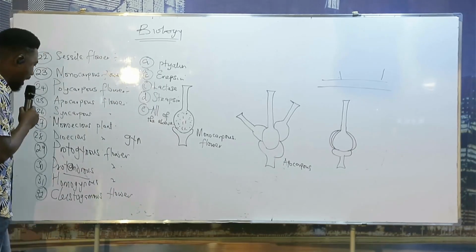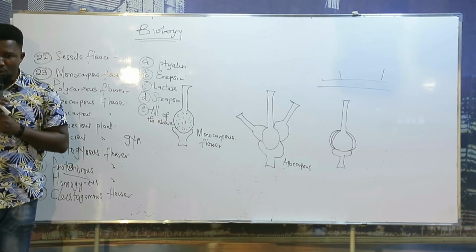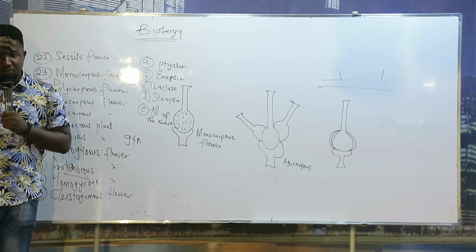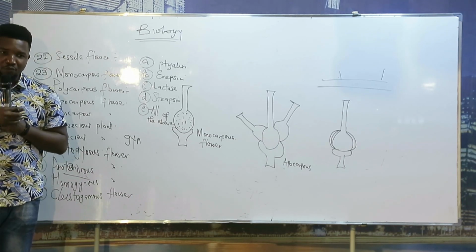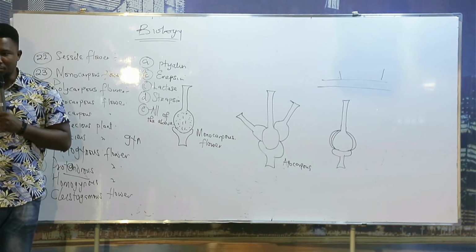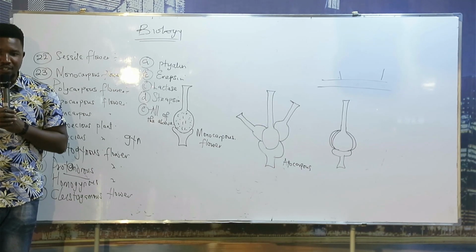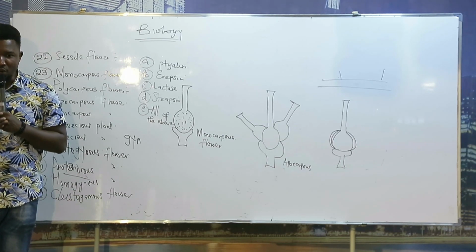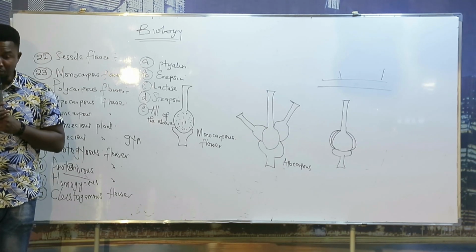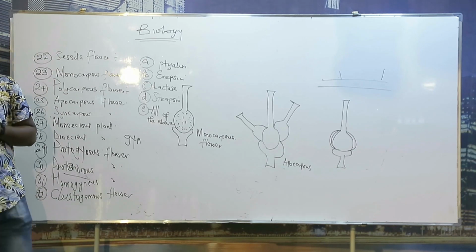Let's go into homogynous flower. What is a homogynous flower? You already know that there are some flowers where the anther matures before the stigma, and some where the stigma matures before the anther. But there are some flowers where, as the anther is growing, the stigma is also growing. So they come to full maturity at the same time. That type of flower is called homogynous flower. Can we write?